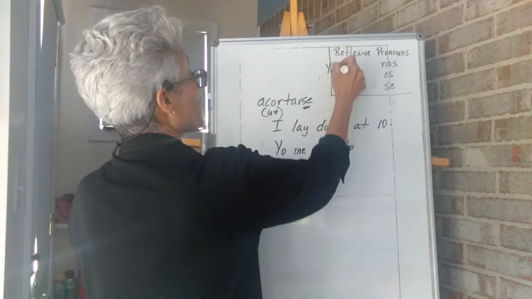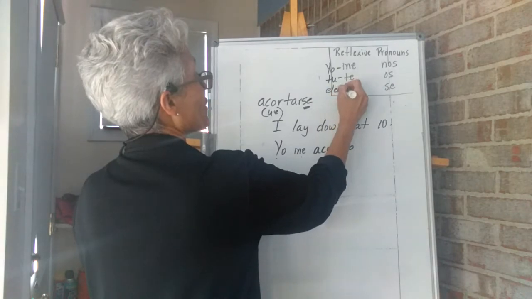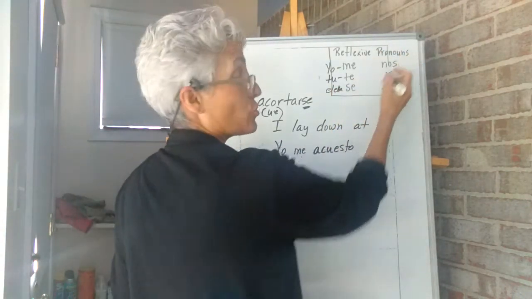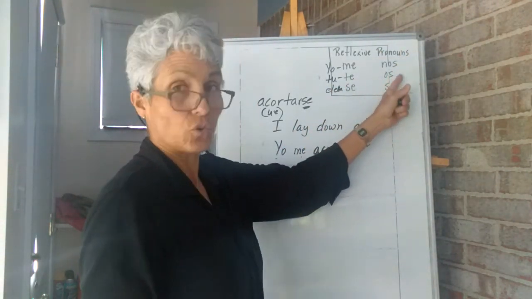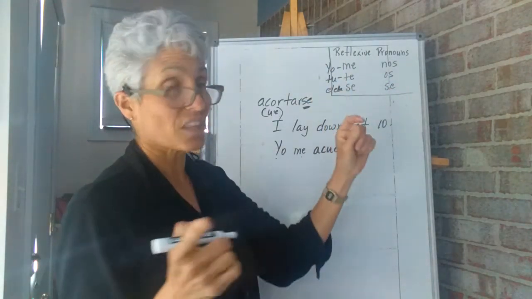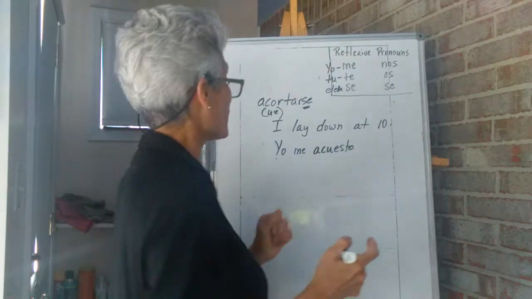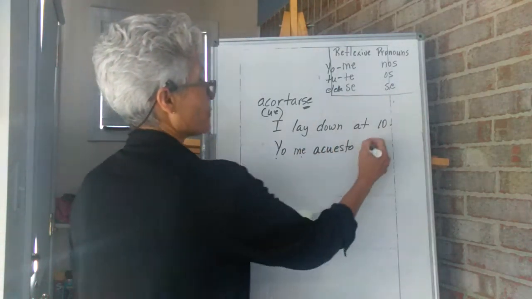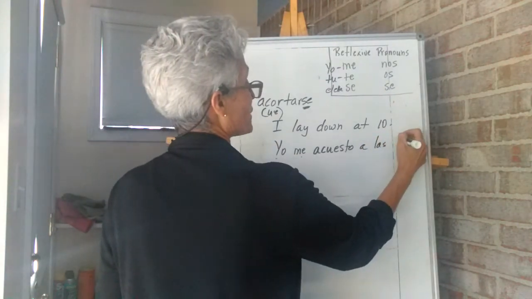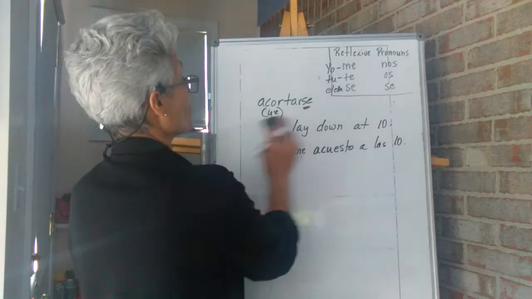Yo goes with me. Tú goes with te. Él and ella go with se. Nosotros goes with nos. Vosotros goes with os. And ellas goes with se. If it's ustedes, remember ustedes goes with se, and usted goes with se as well, okay? So yo me acuesto a las 10, okay? Yo me acuesto a las 10. Let's do another one.